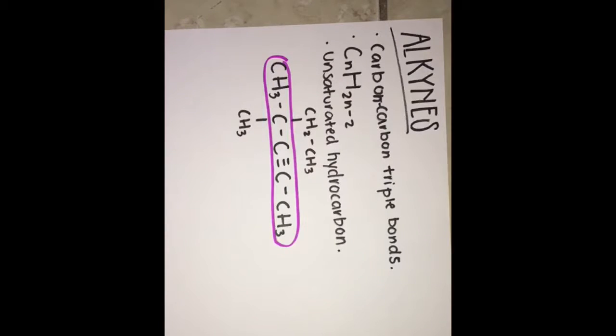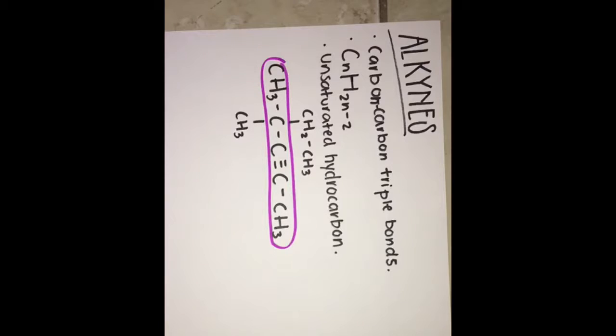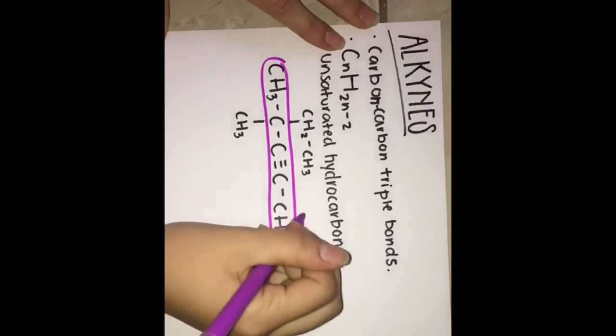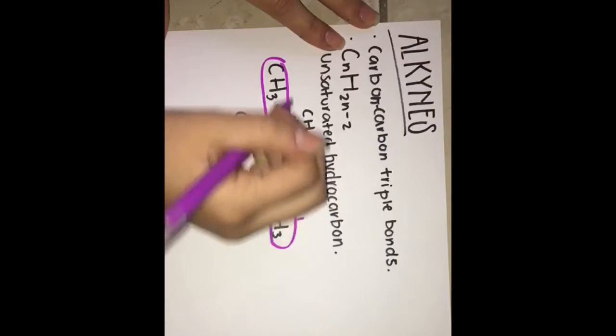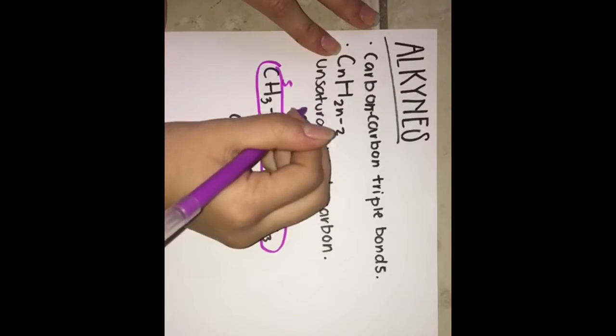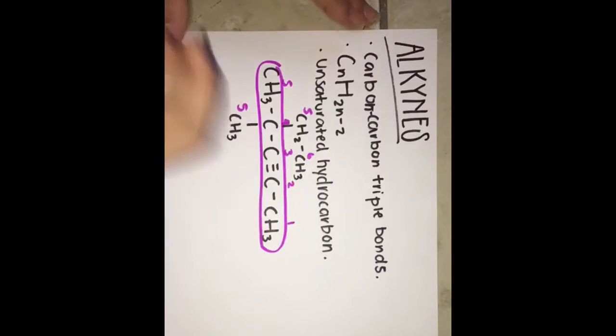Then we're gonna number the longest chain starting at the end closest to the triple bond. So we're gonna go 1, 2, 3, or 1, 2. It is obvious we're gonna go from 1, 2, 3, 4, 5, 6, 5.